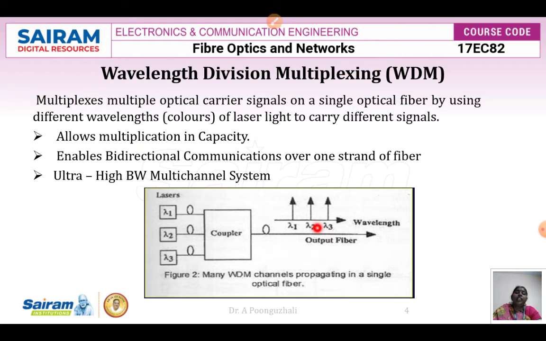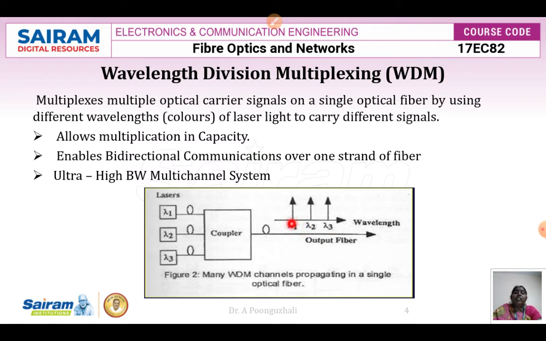It allows a multiplication in capacity, and bidirectional communication over one strand of fiber can be done. So communication can be done both ways, and we achieve high bandwidth. We say that an ultra high bandwidth multi-channel system can be achieved. This is a coupler. To the coupler we have the lasers, where the multi-laser provides different wavelengths. These wavelengths are coupled and then sent through the output fiber.